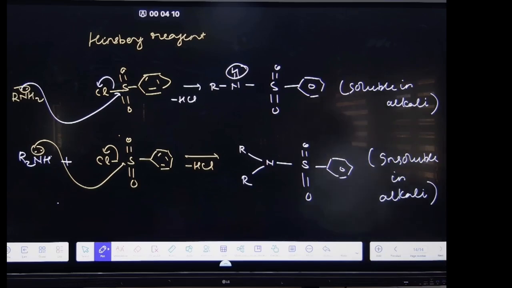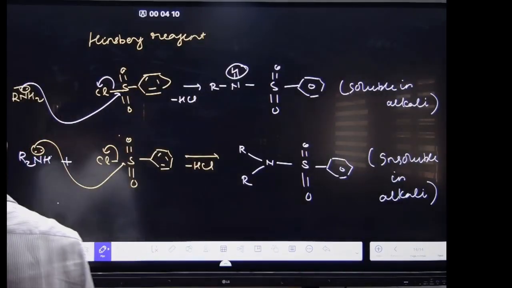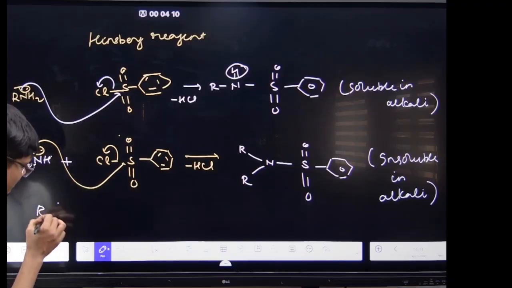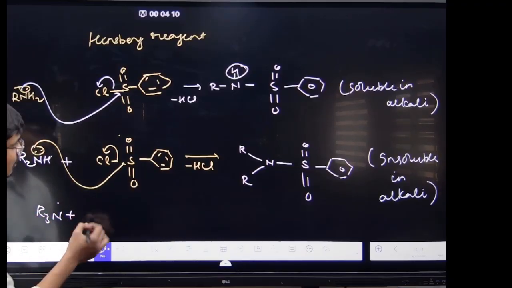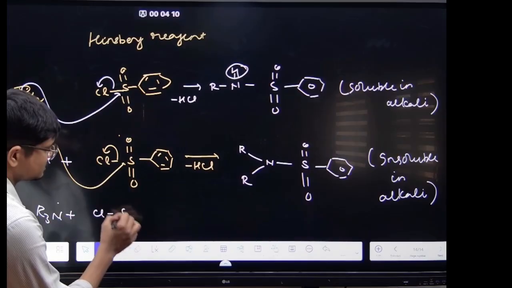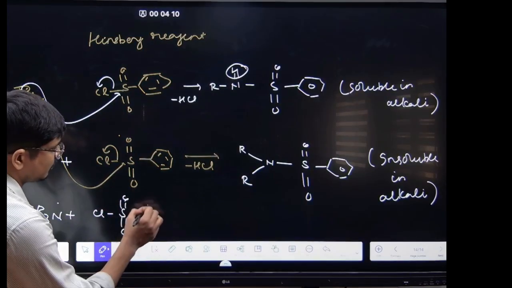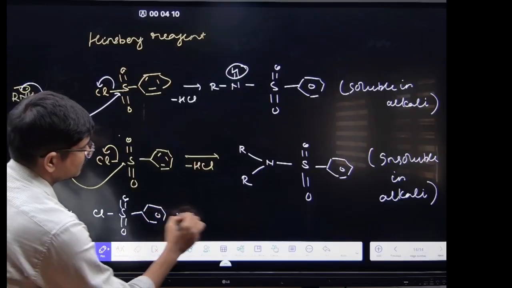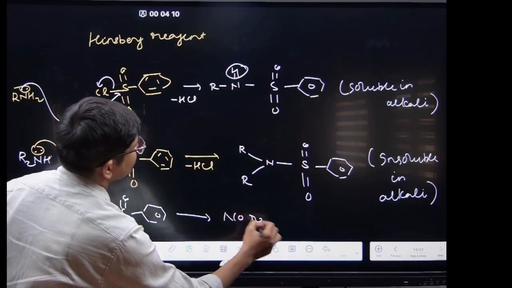Now the tertiary amines do not react with the Hinsberg reagent. If you have R3N and ClS double bond O, then there will be no reaction.